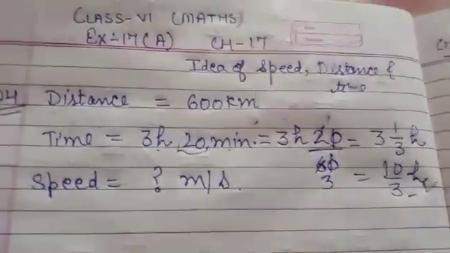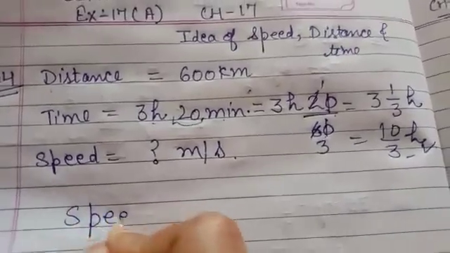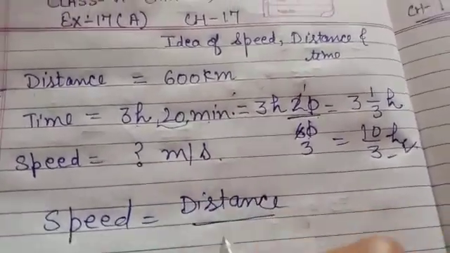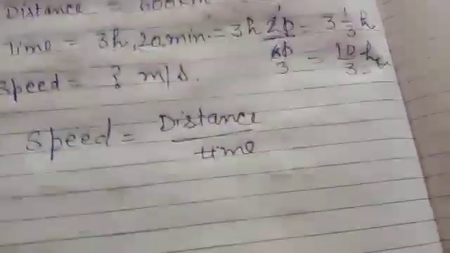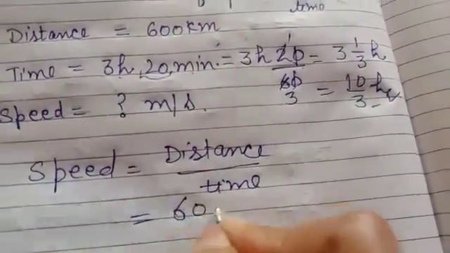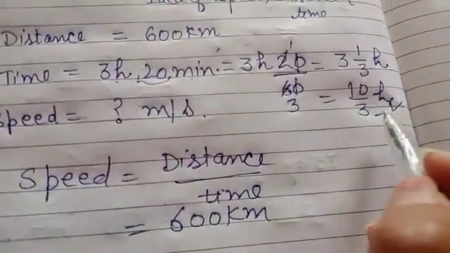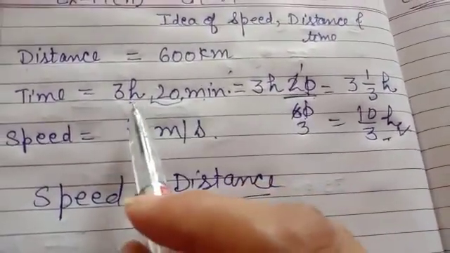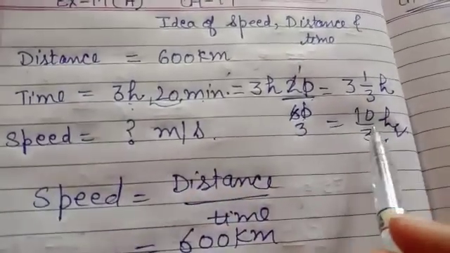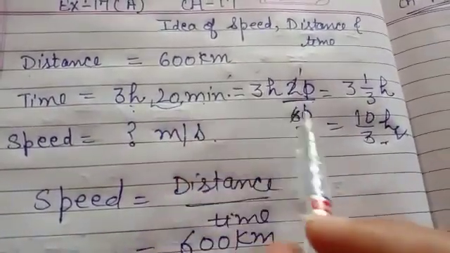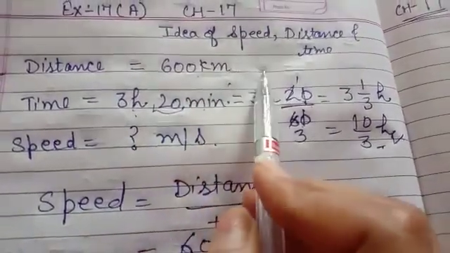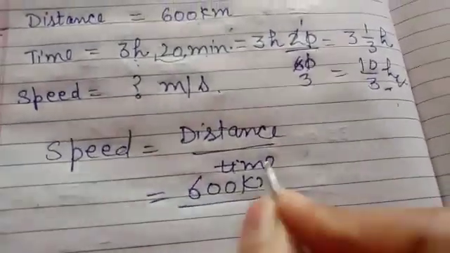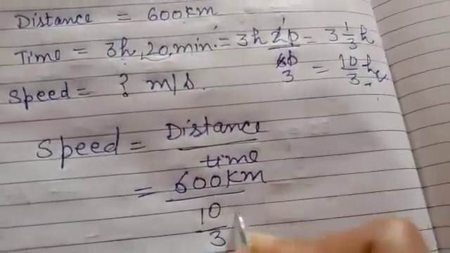This is the time. Now find the speed. We know speed is equal to what? Speed is equal to, yes, now you must have remembered everything, distance over time. How much distance we have? It's 600 kilometer. Beta, why have I changed it into hours? Because I thought we only need to change time into hours, but here if we are changing into meter per second, we would need to change this also into meter per second. So rather than do 2 calculations, I have done only 1, right? So over time is equal to 10 over 3 hour.